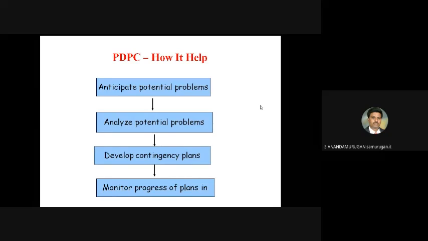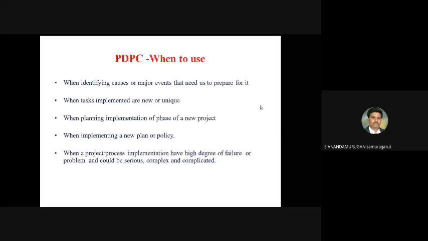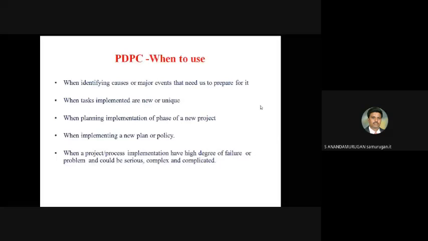When to use this tool: when identifying causes or major events that we need to prepare for; when tasks to be implemented are new or unique; when planning the implementation phase of a new project; when implementing a new plan or policy; and when a project or process has a high degree of failure or problems that could be serious, complex and complicated.